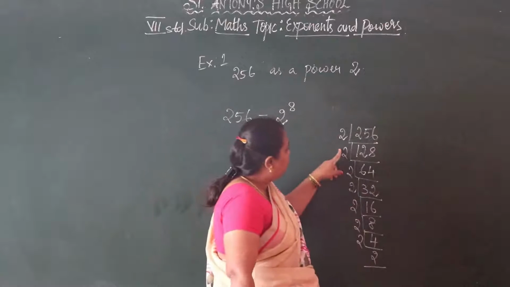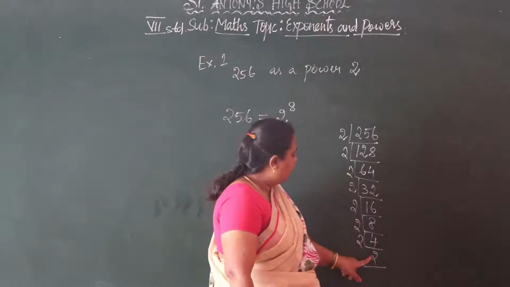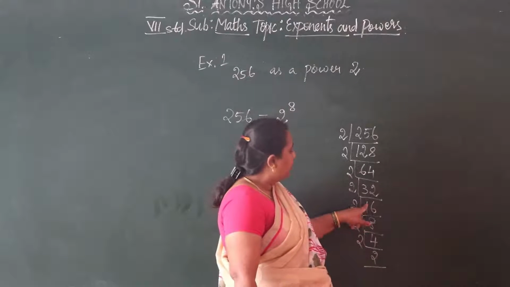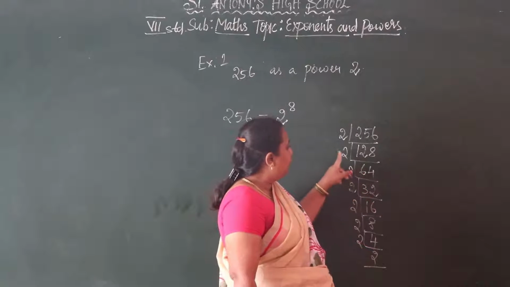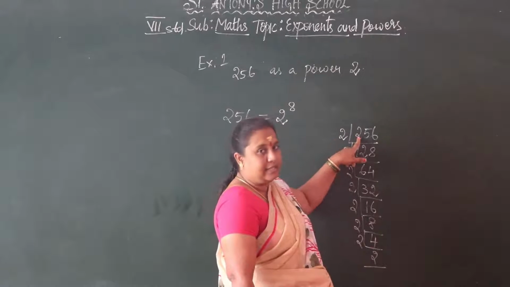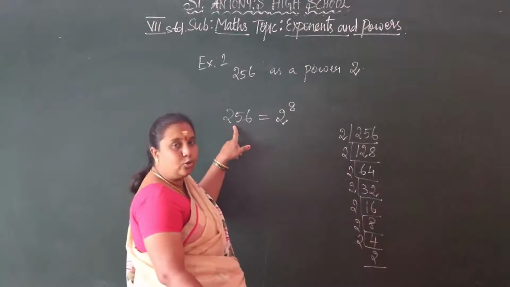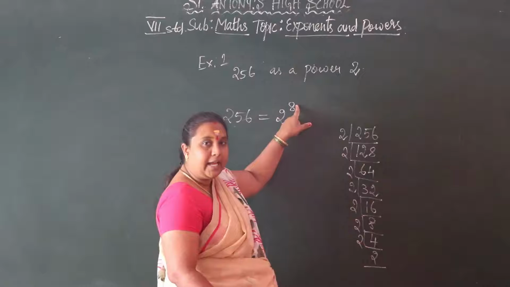Okay. So 1, 2, 3, 4, 5, 6, 7, 8 is there now. So here 2 twos are 4, 4 twos are 8, 8 twos are 16, 16 twos are 32, 32 twos are 64, 64 twos are 128. So 128 twos are 256. So we get the final answer, is it right? So the short form of 256 is, we have to write 2 to the power 8.